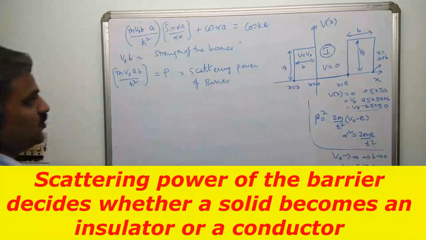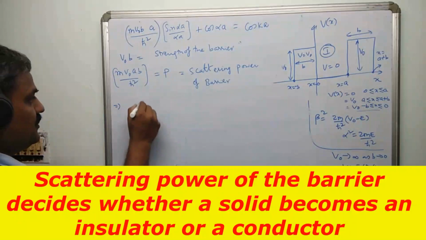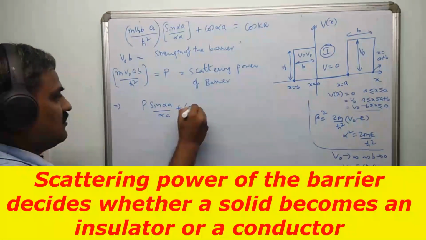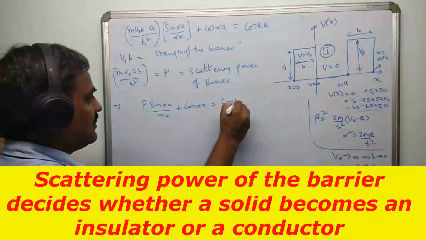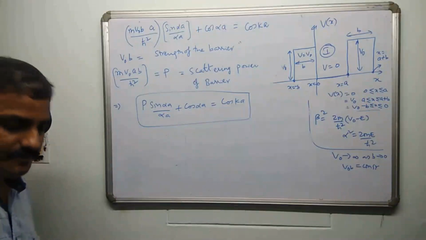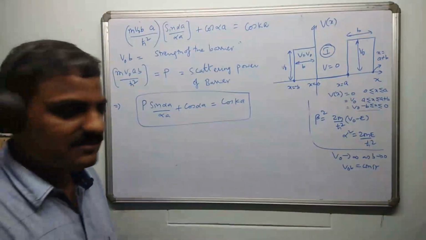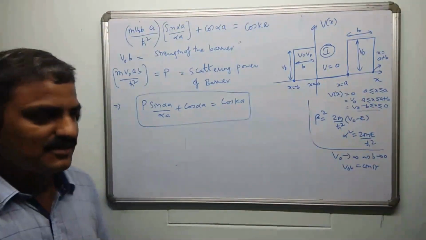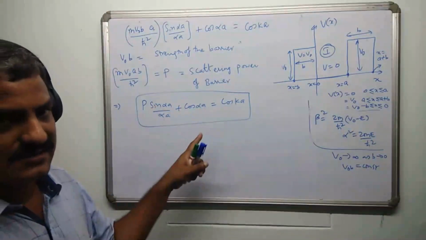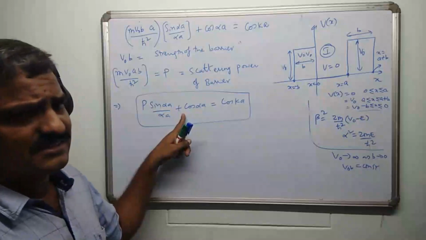With this, we can write the entire thing as P sin(alpha a) by alpha a plus cos alpha a is equal to cos ka. This is the transcendental equation which we need to solve. So after doing this big exercise, finally we have arrived at this position, and by solving this, you can arrive at the bands. See, this is a transcendental equation.